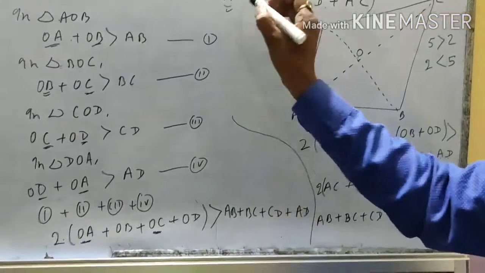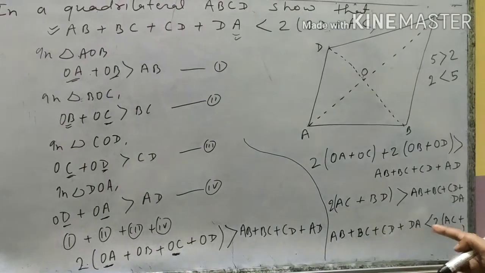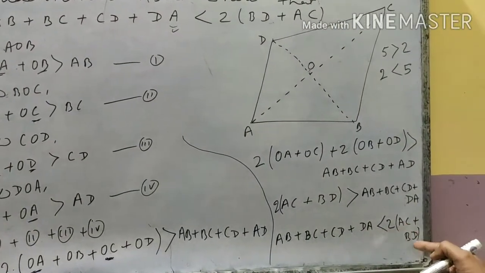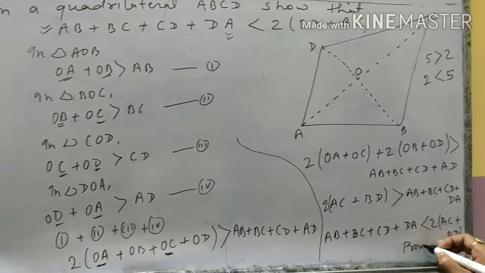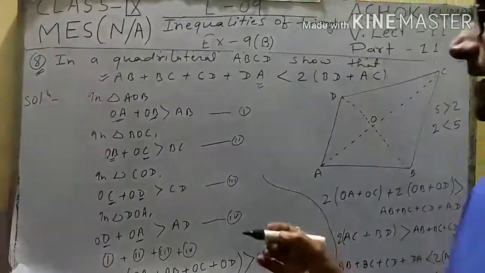Look at the proof here, student. This is your final proof. Okay student, I hope you will understand question number 8.